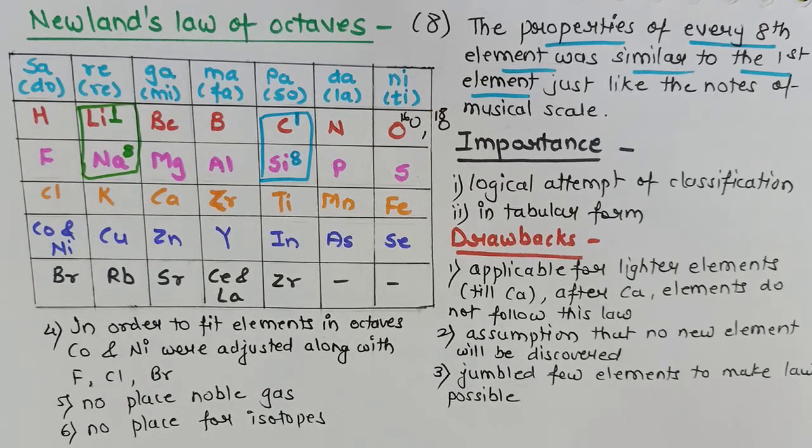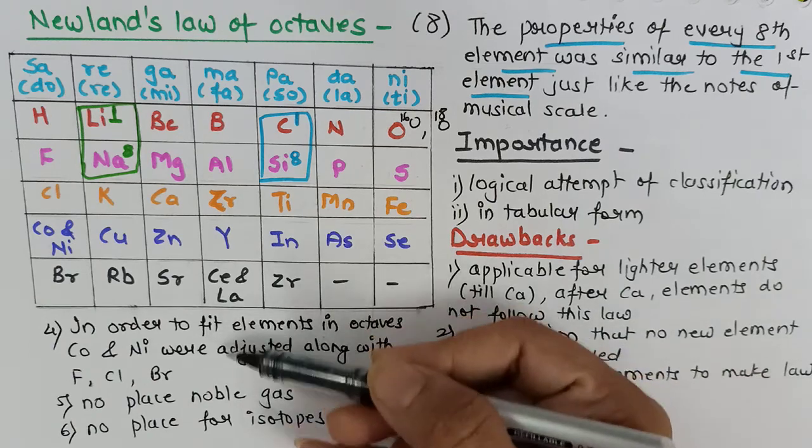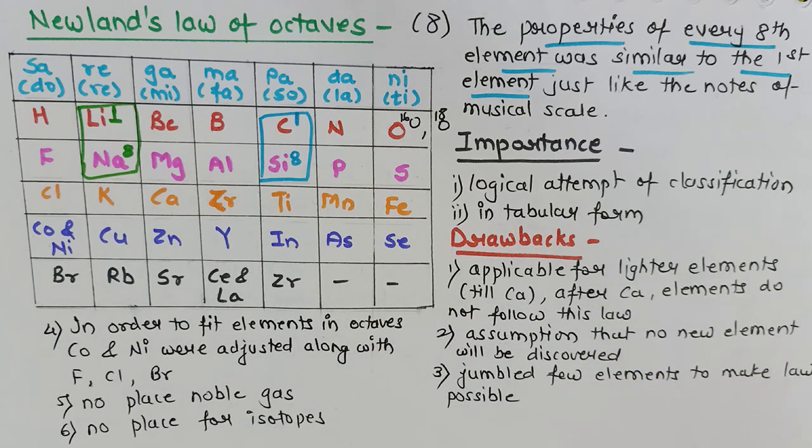So although Newland's law was much more systematic as compared to Dobereiner's law of triads, it still had a big list of disadvantages, and therefore this law also failed. Hence came into existence the next law, that is Mendeleev's law, about which we'll be studying in our next video.